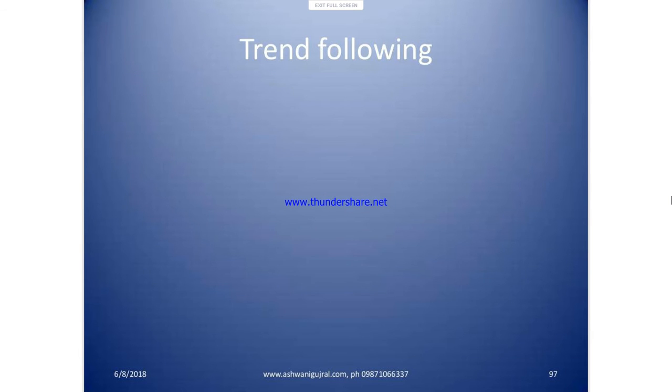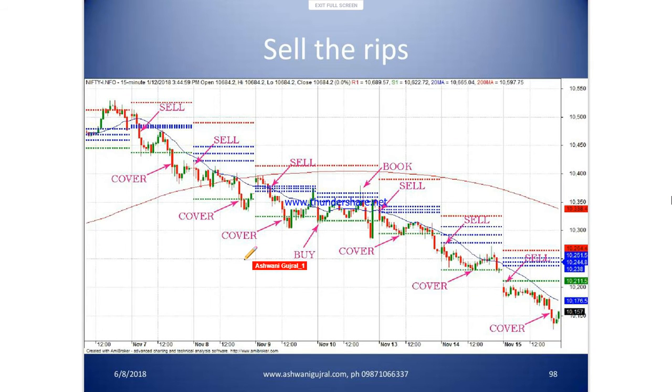Okay. Now we discuss trend following. This is a compressed chart. All it's trying to show you is what the pivot looks like on a longer term chart, 15 days, 20 days. Now see here, the market started from here and immediately started breaking the pivot.